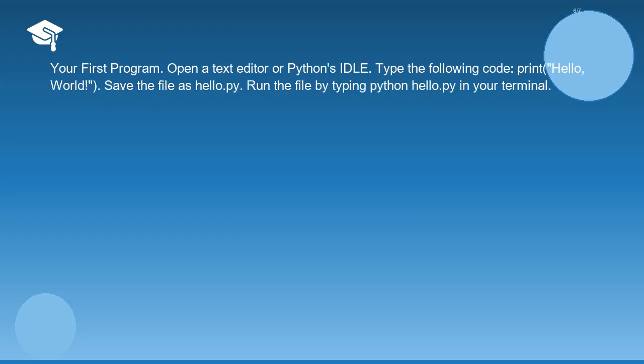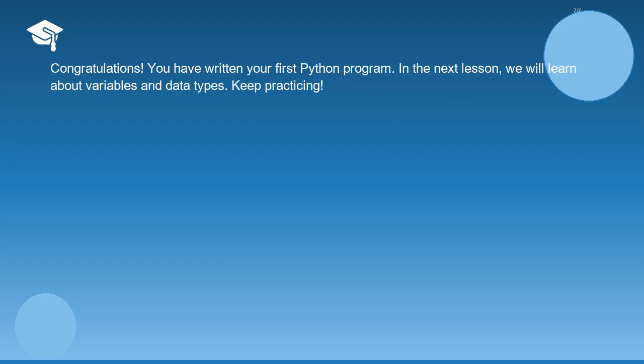Your first program. Open a text editor or Python's IDLE. Type the following code: print("hello, world"). Save the file as hello.py. Run the file by typing python hello.py in your terminal. Congratulations! You have written your first Python program.